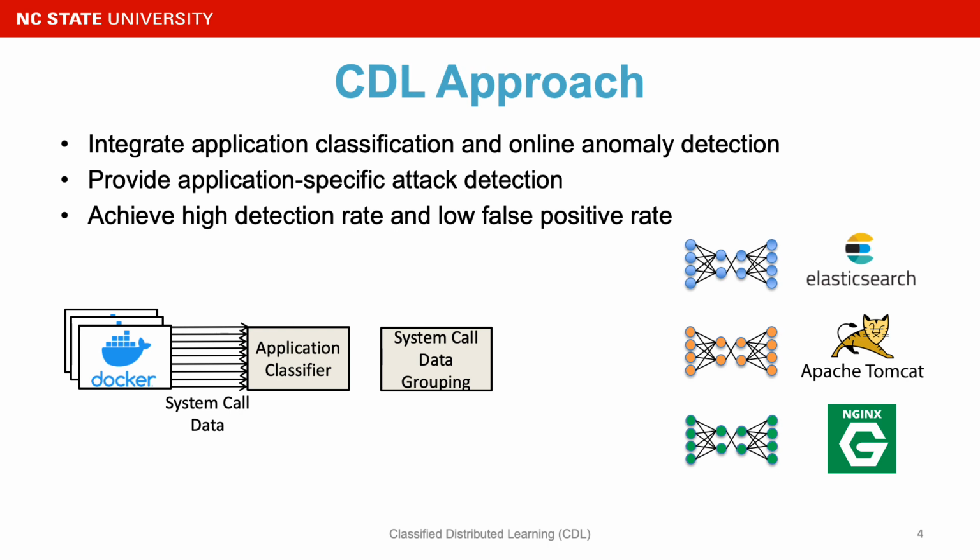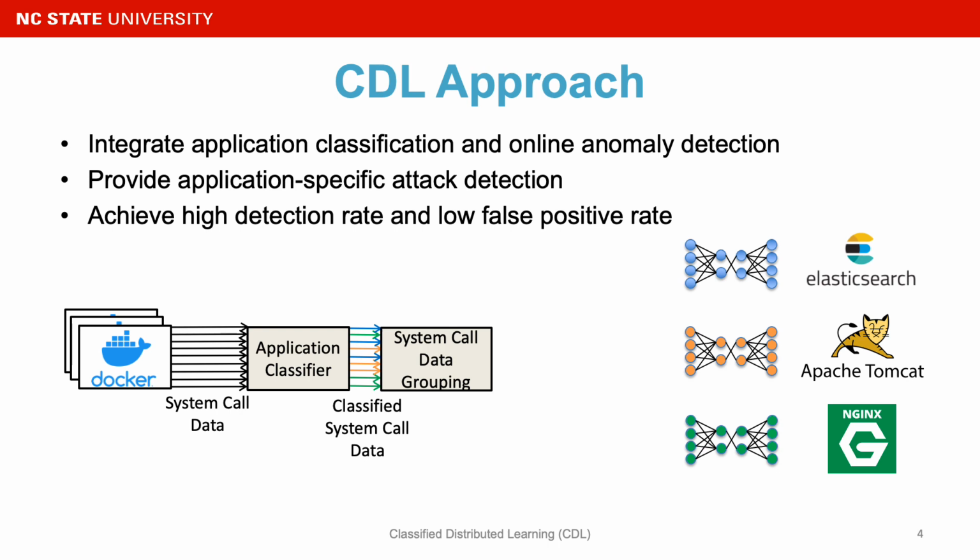First, we extract system call data from those containers and feed those data into the application classifier. This classifier is able to tell what application it belongs to. After that, we have the classified system call data. Then we'll feed those data into system call data grouping. This module is able to group system call data based on the belonging application.